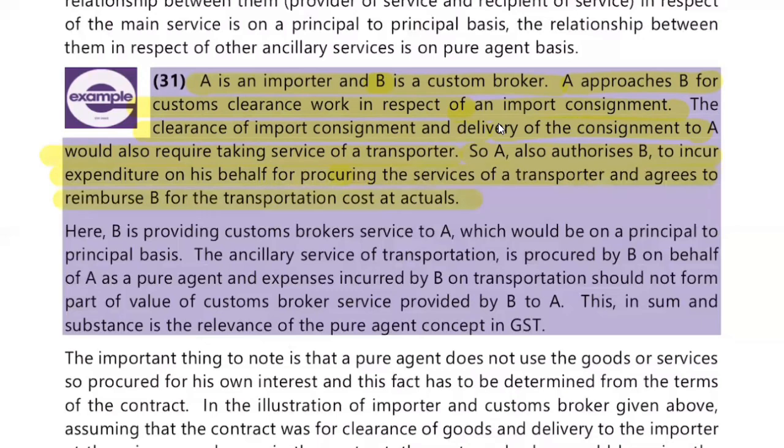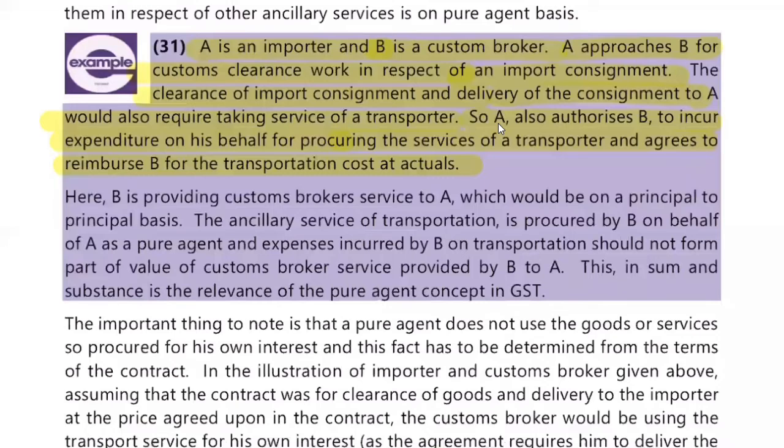So A is an importer, B is a custom broker. A is asking B, will you help me out to fill out all the custom duty work? So B said yes, I'll do it. And B said that I'll also need the help of a transporter. A said that please do the expenses on my behalf, I'll reimburse it.